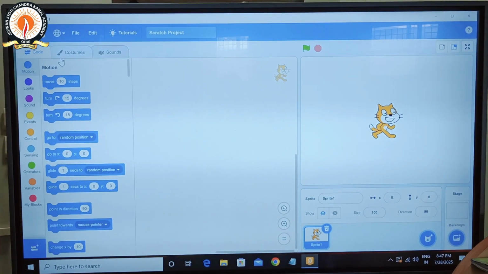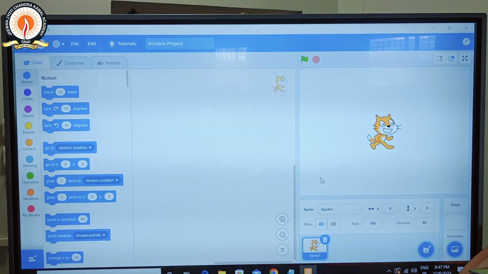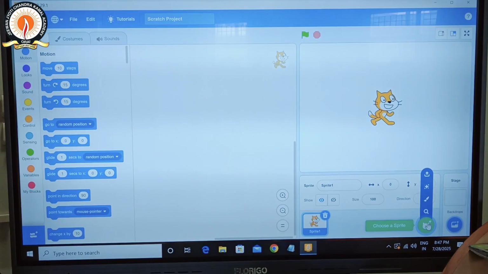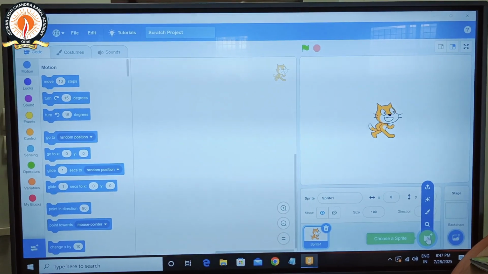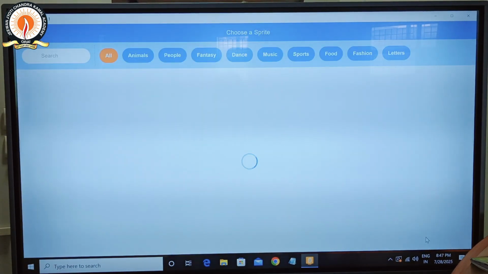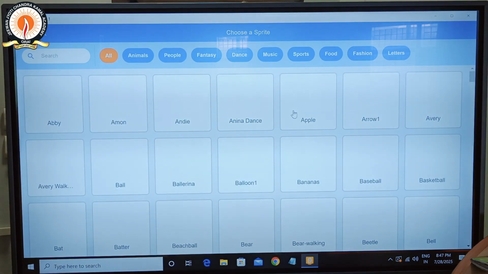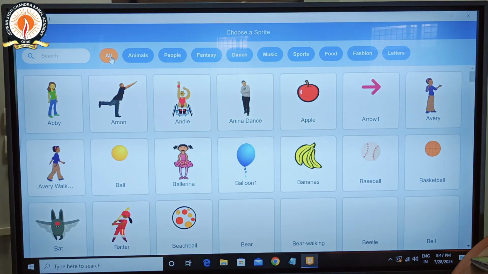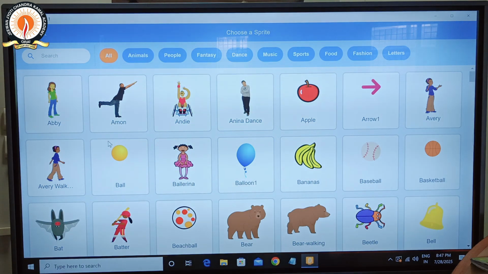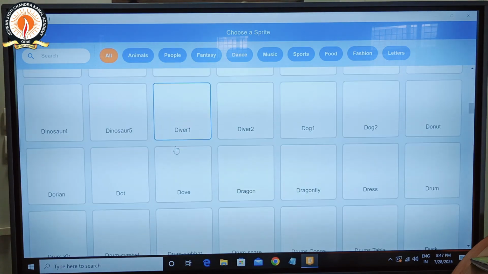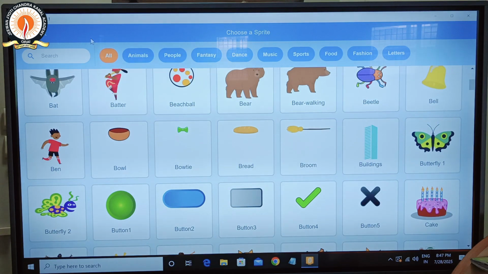Okay, so first, what we do: if you want to choose a sprite, you have to click here. This is the sprite option. So many sprites are given here. All these sprites are given to you. Like here is the tab All, so all the sprites come. Okay, now if you especially want animal sprites, you have to click here.